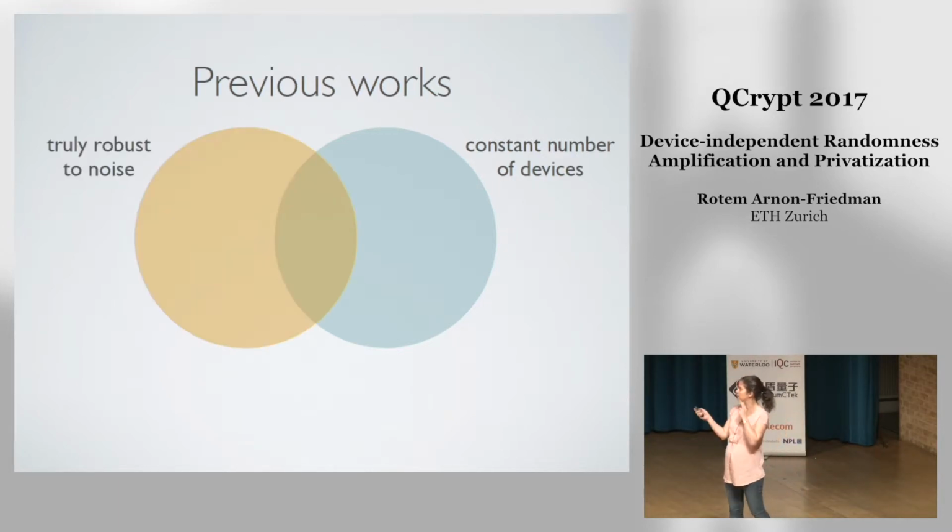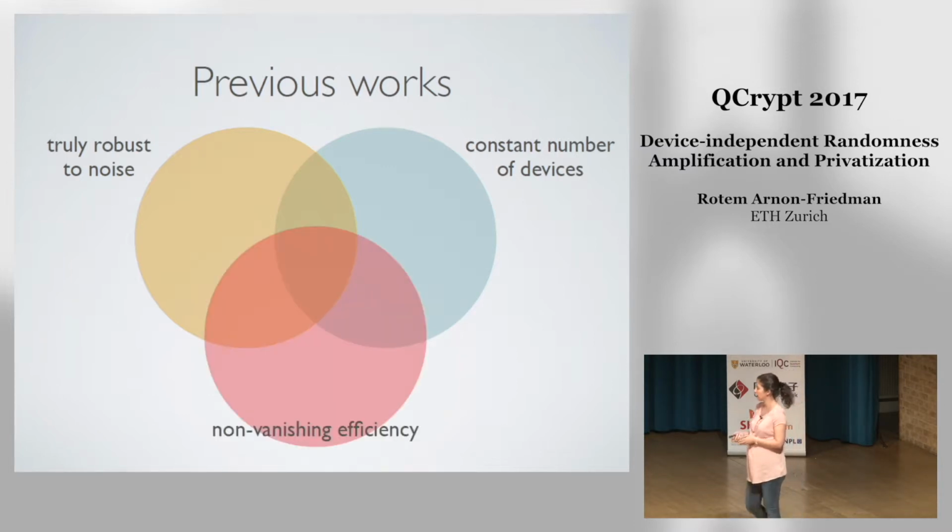The second thing is that I want my protocol to be truly robust to noise. So this means that even if in the quantum experiment we have a lot of noise, we still want to be able to construct a device such that the protocol will not abort with high probability. Again, otherwise it's not useful, the protocol will always abort and we don't create anything.